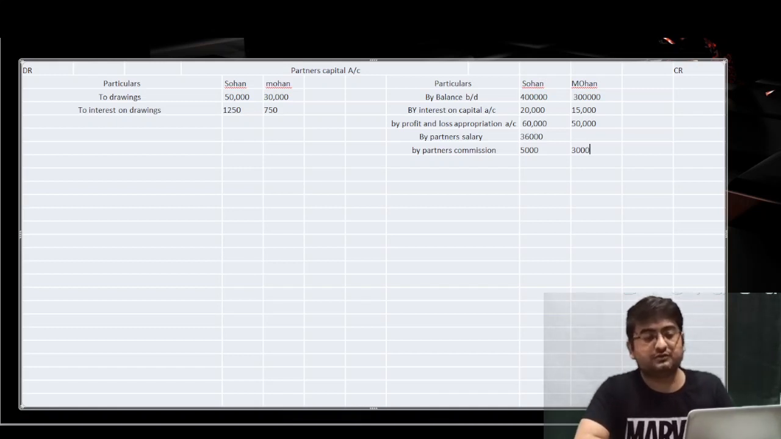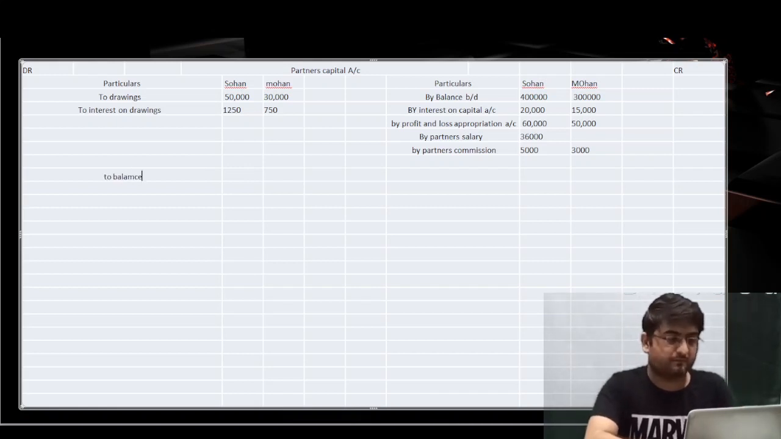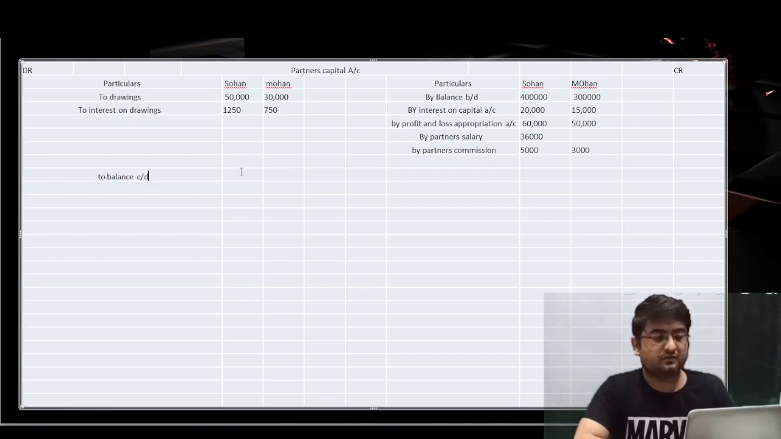So now we have shown the entire adjustment given in the partners capital account. Okay, so hope you guys understood, and I hope you guys know how to close the partners capital account. It's just the ledger balancing. Add all the credit amount for individual partner and subtract the debit of the same individual partner. So you'll get the balancing amount, and that balancing amount you will write as to balance c/d. Okay, so you'll write over here in the column of Sohan and Mohan.